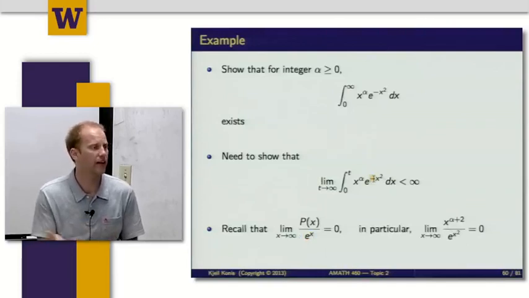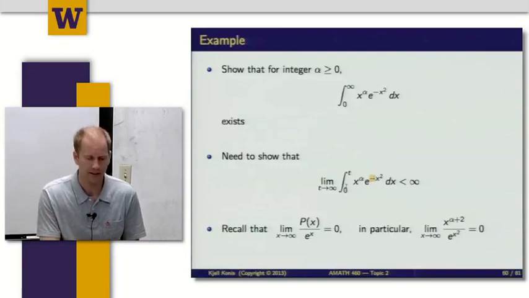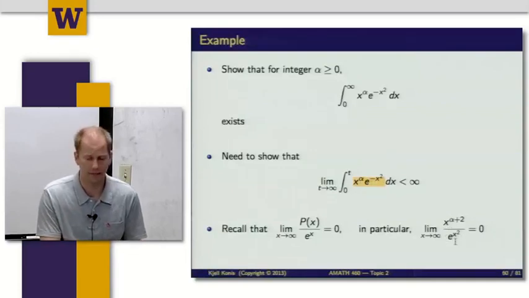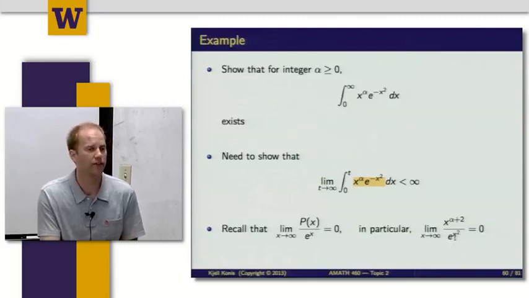If I have e to a negative power, I can also write that as 1 over e to that power. So I can rewrite the integrand here as x to the alpha divided by e to the x squared. And by using those rules of limits, you can also show that the limit of this as x goes to infinity is also going to be 0.